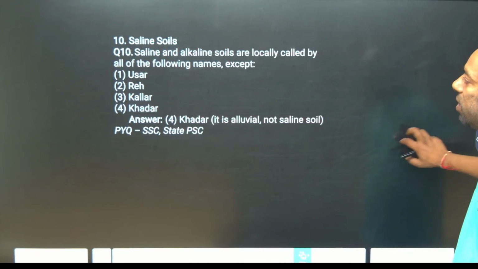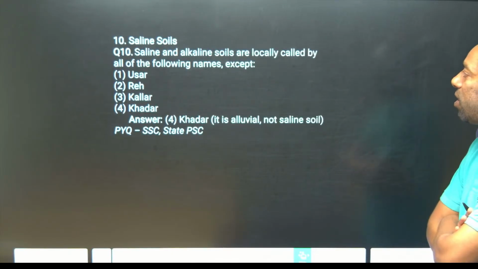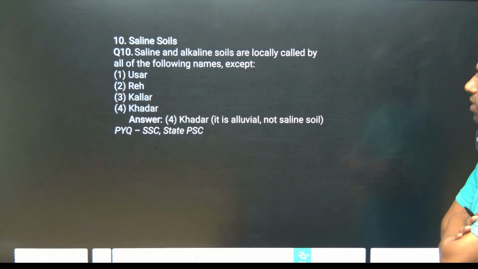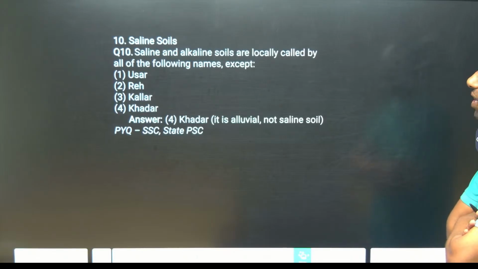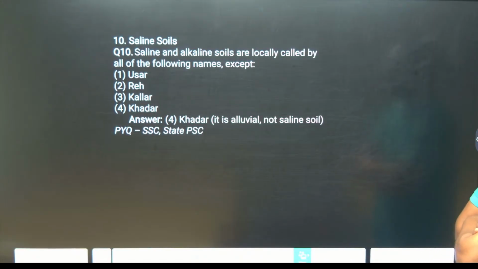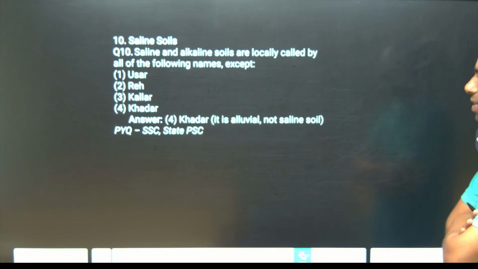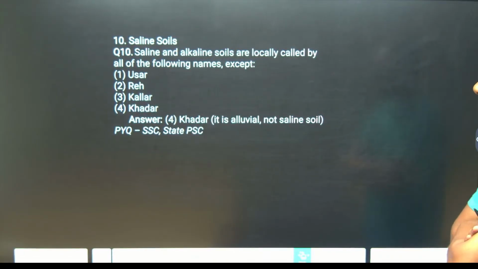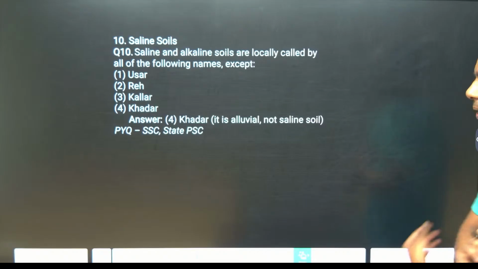Saline soil and alkaline soils are locally called by all of the following names except which one? Saline soils are actually called Usar, Reh and Kallar. Khadar is alluvial soil. So the fourth option is not correct. Staff Selection Commission exam and state PSC also asked this.